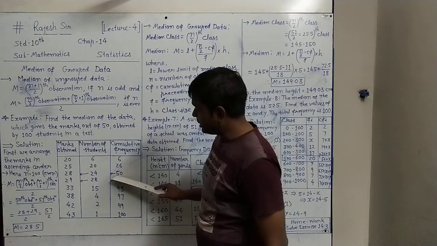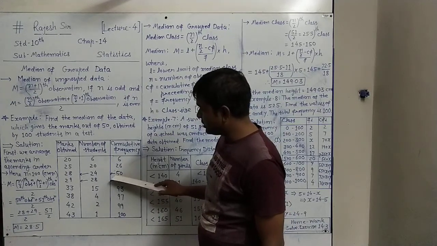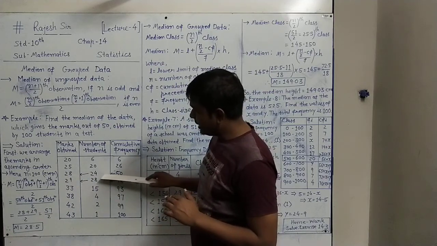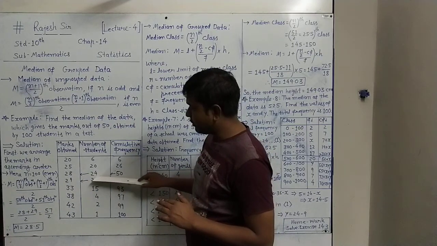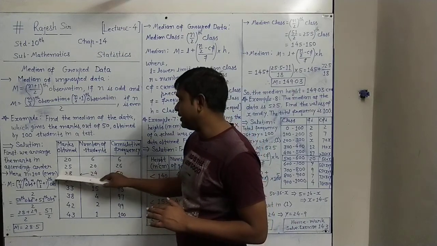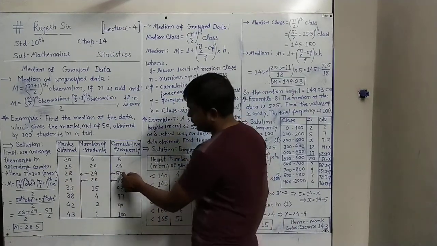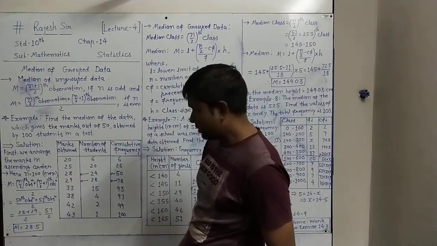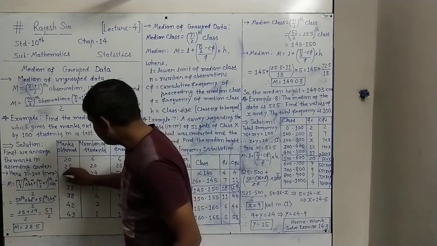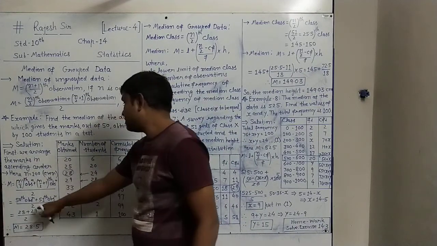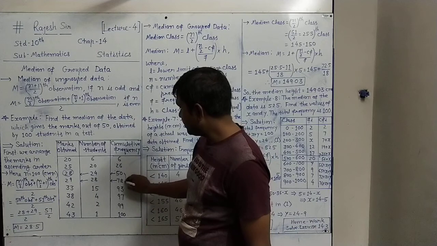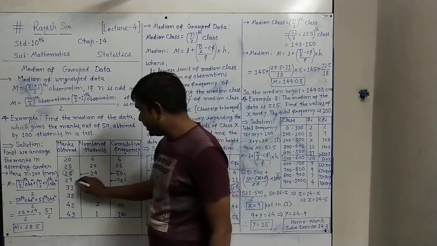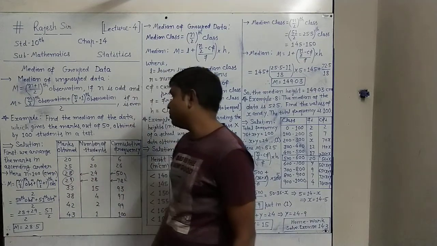So that's why we have made the arrow here. The 50th observation is this; observation means we have to reach to the observation. This 50 is on that line. 24 is its frequency and its observation is 28. So the 50th observation is 28, that we have to note. And the 51st observation comes after that, in this row, which is 29.